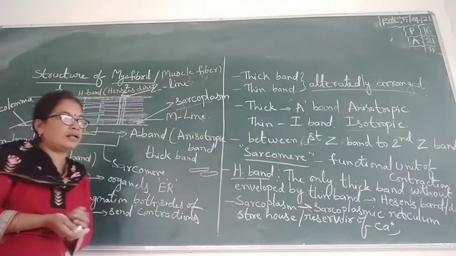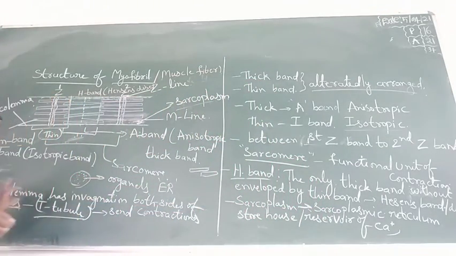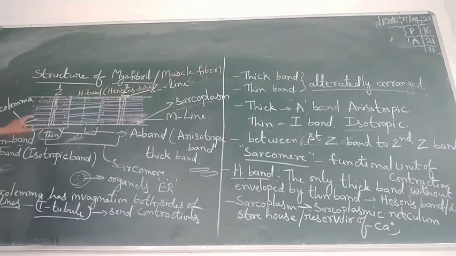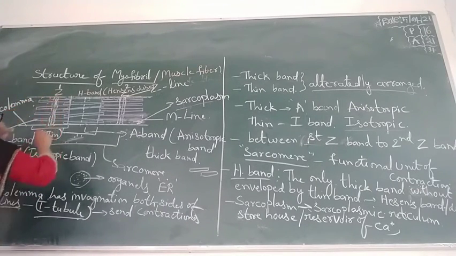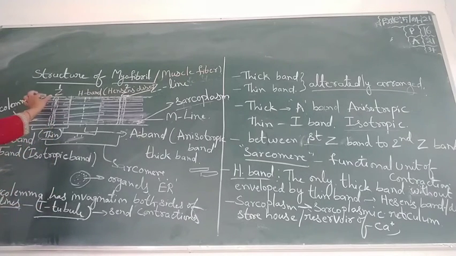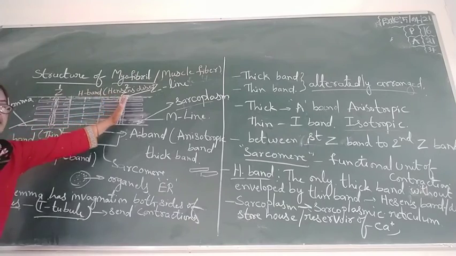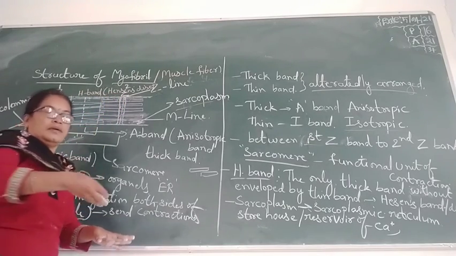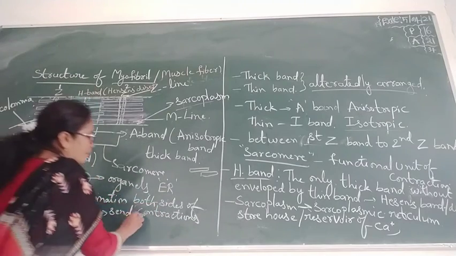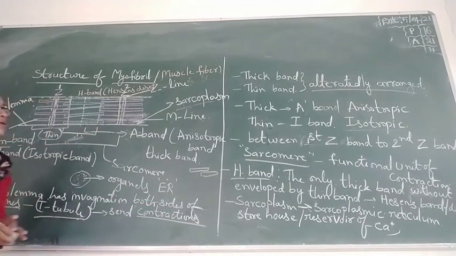And next, the sarcolemma has invaginations, meaning outgrowths from the sarcolemma, called the T-tubules, around both sides of the Z line. They carry the messages that make the contractions. This is about the myofibril.